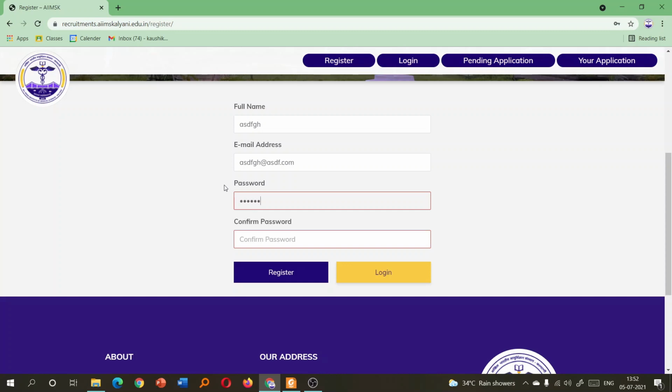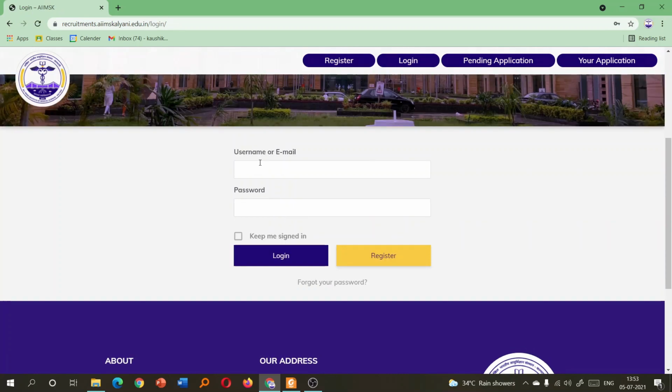Let me give a password for this. Then you click register. You have to wait a few seconds for the registration to work. Then after registration, you log in with your credentials.